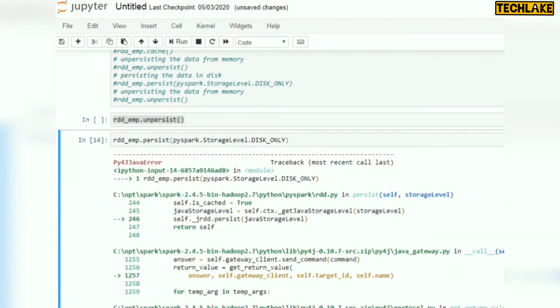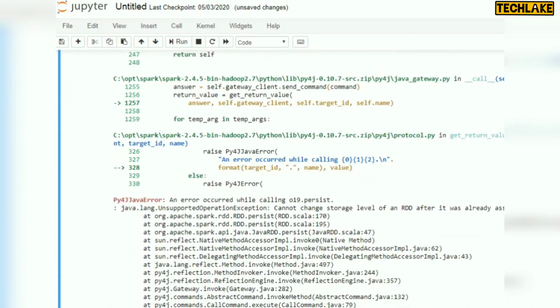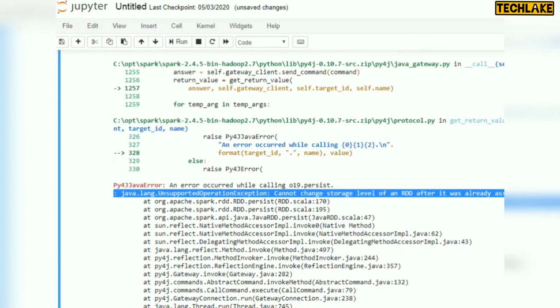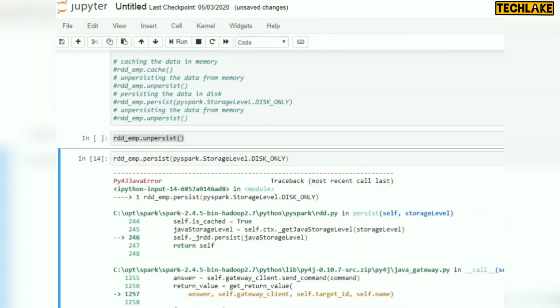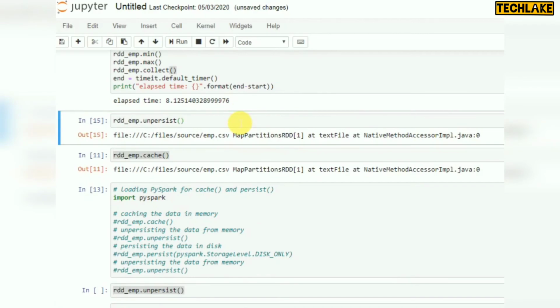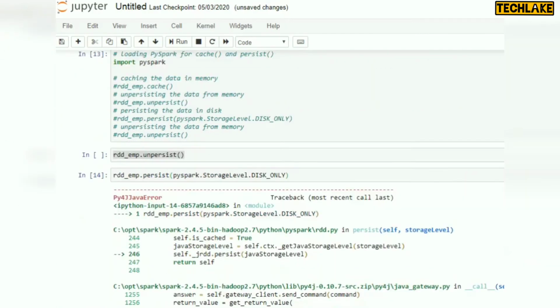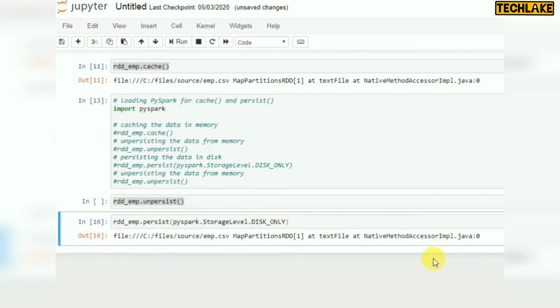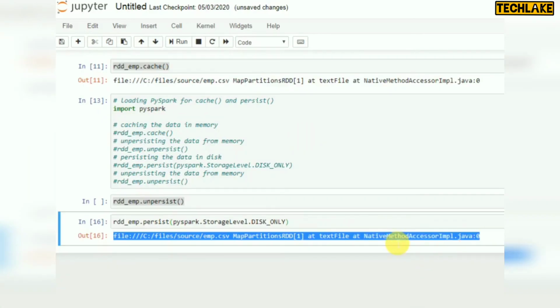And it is already cached, so only one level can be used at a time. Here you can see the already assigned level, because by default it is using memory. So first you have to use unpersist, and then I am going to use the new level now.